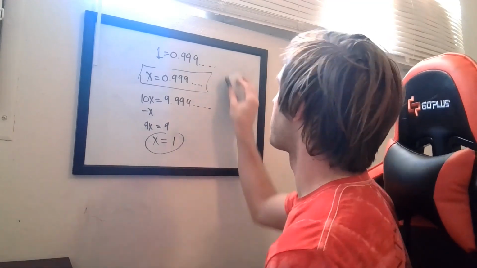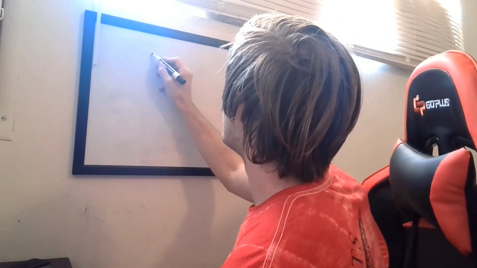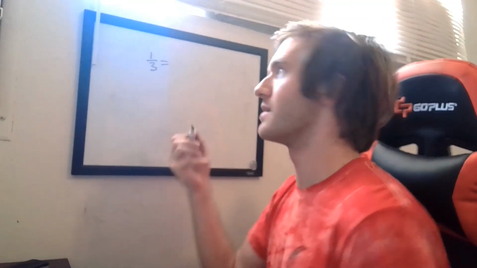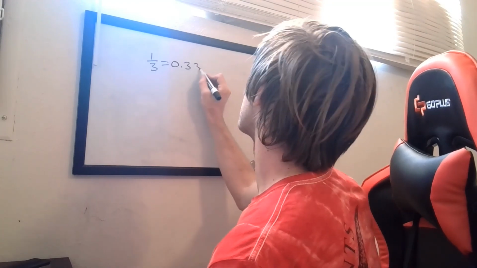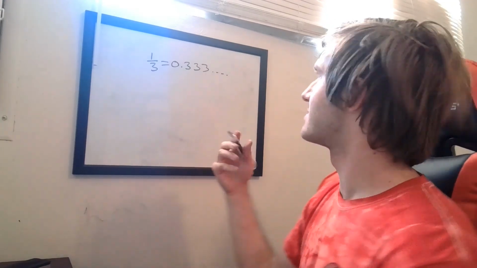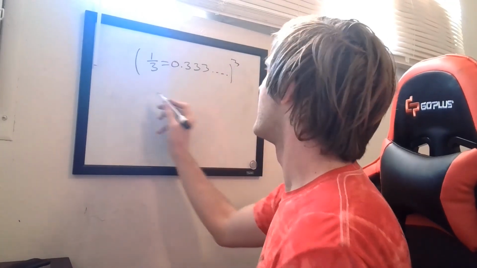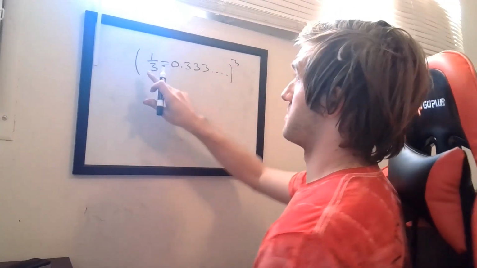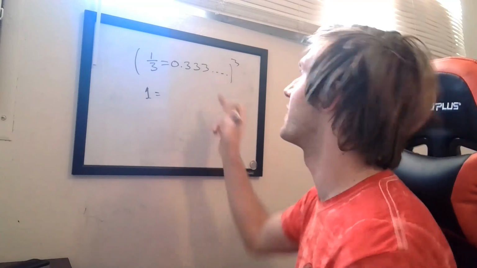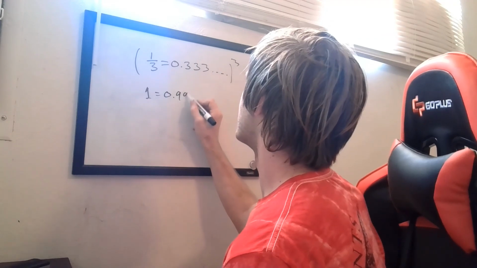So this one's probably one that most people are pretty comfortable with. So we have 1/3, right? 1/3 is equal to 0.333 repeating. So 0.333 dot dot dot. Okay, so let's multiply by 3. Just multiply the whole statement by 3 here. And what we're going to be left with is 3 times 1/3 is just 1. So I'm going to get 1 is equal to, well, how about that? You multiply 3 by 0.3 repeating, and you get 0.9999.